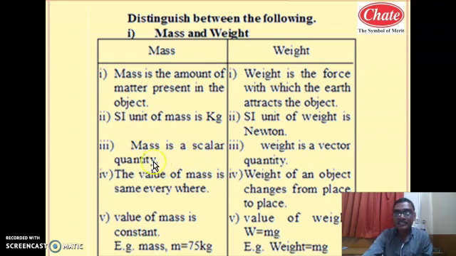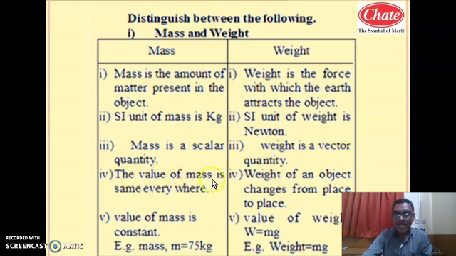Mass is a scalar quantity, and weight is a vector quantity. What is meant by vector quantity? Quantities which are completely expressed by magnitude as well as direction. So for their complete explanation, with magnitude, direction is also essential. Such quantities are called vectors. So mass is a scalar quantity, weight is a vector quantity.